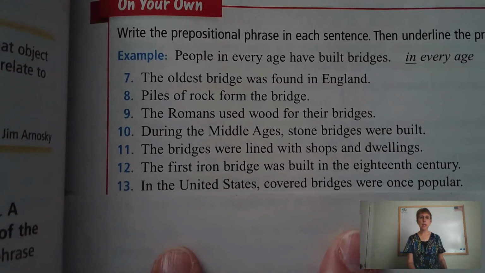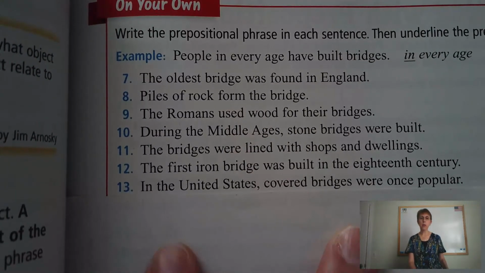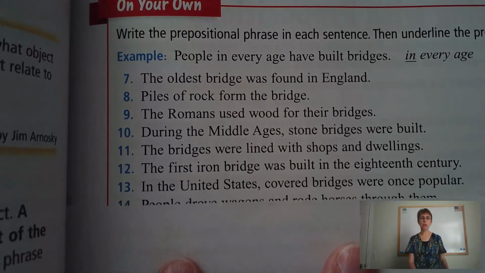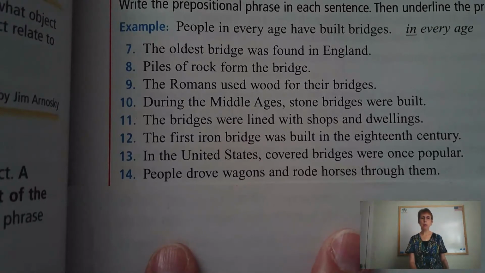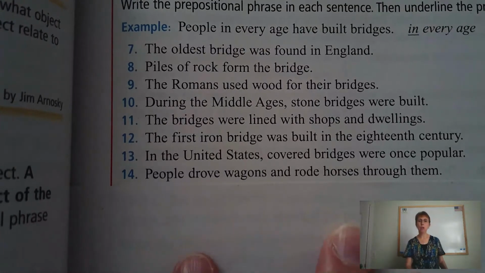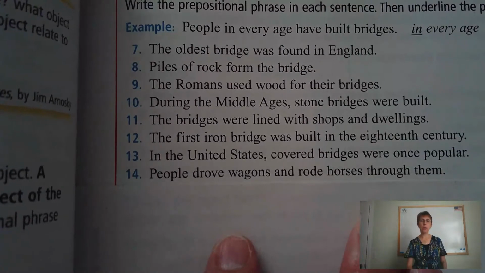Number 13. In the United States, covered bridges were once popular. The preposition is in. In the United States is the prepositional phrase. Number 14. People drove wagons and rode horses through them. Through is your preposition, your prepositional phrase, through them.